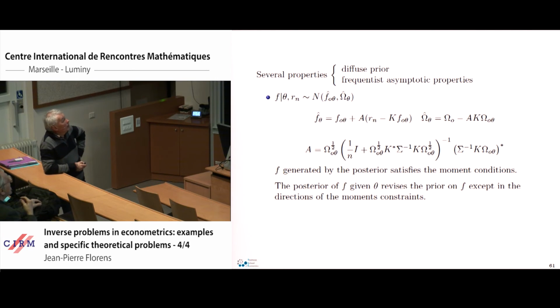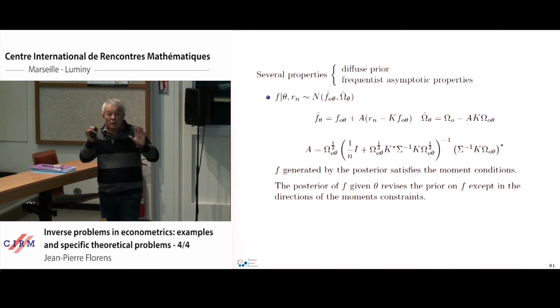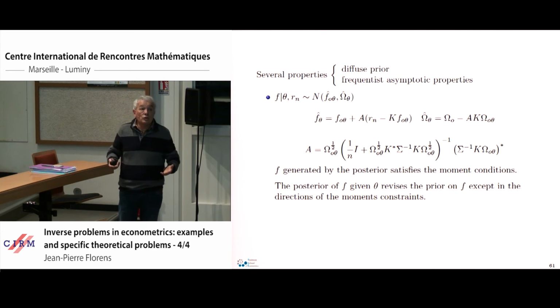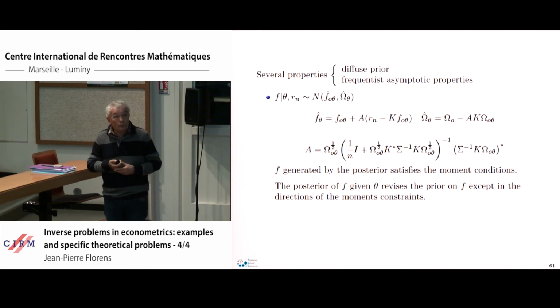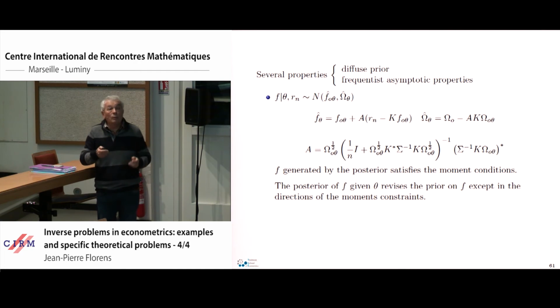Last thing, we can also compute the posterior distribution of the density using the kind of formula I have presented before for the general Bayesian linear models. We get this formula. I don't detail that formula. We should show that the f generated by the posterior distribution satisfies the moment constraint with probability 1, and we can study all the properties, the concentration inequality, and everything about this.